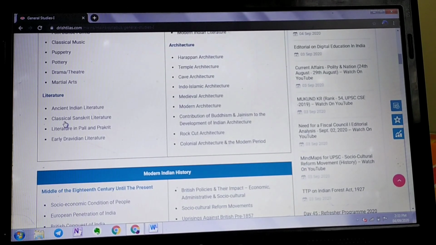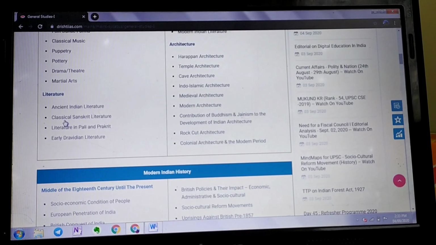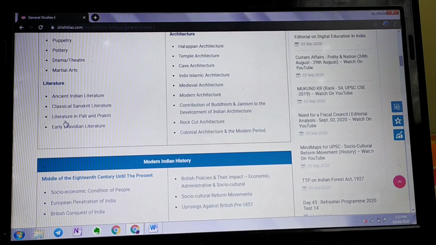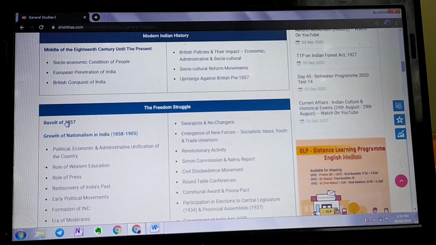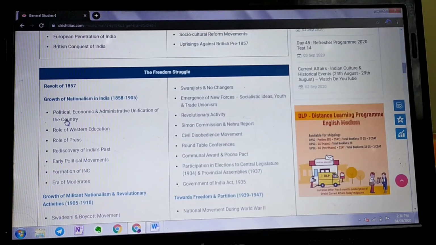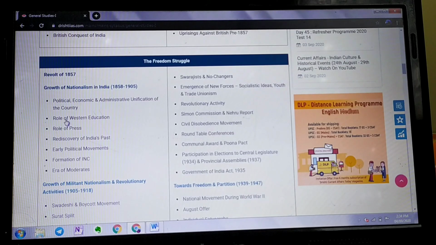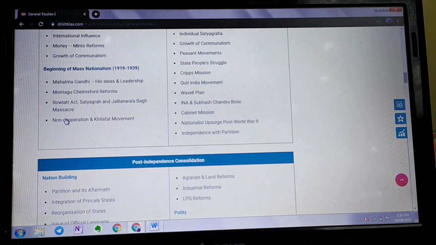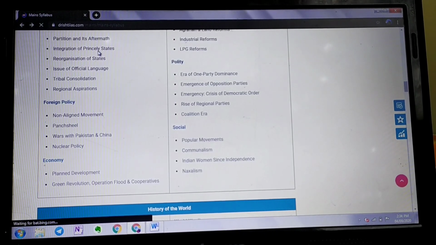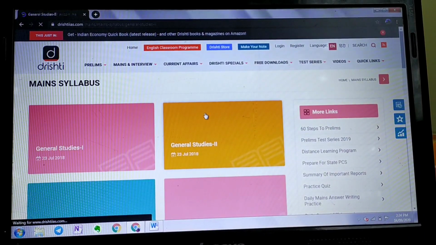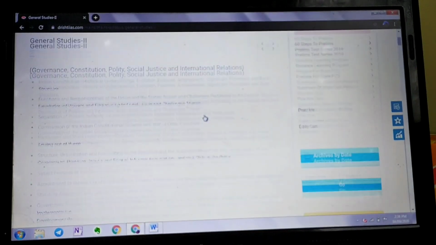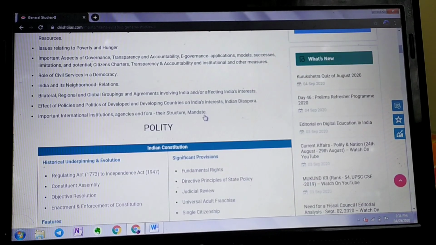I made mine through the MPSC syllabus because my MPSC exam is in 2021 and I really want to focus on that now. As you can see, they have given us all the subtopics. For freedom struggle, they have also given the subtopics, what you have to cover in that and everything related to that. This was GS1. You can see for all other subjects also, like GS2, everything is given in a very good form, with very good subtopics. So you can make the checklist that I made.